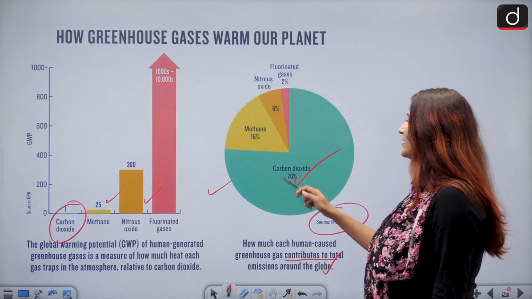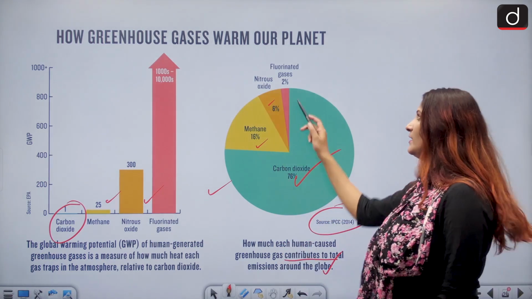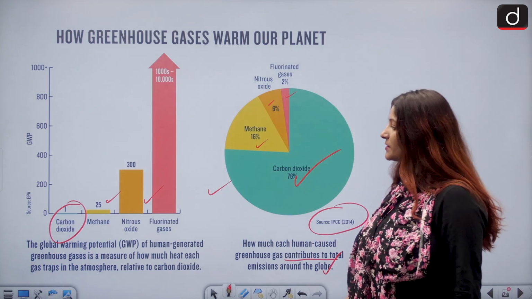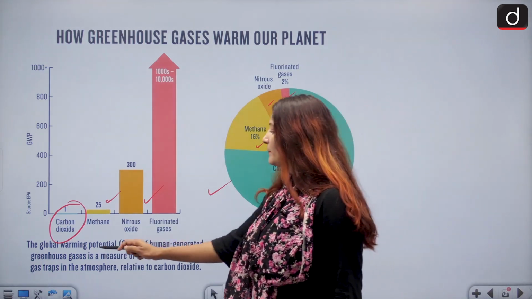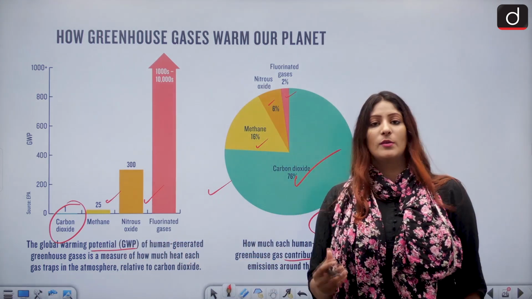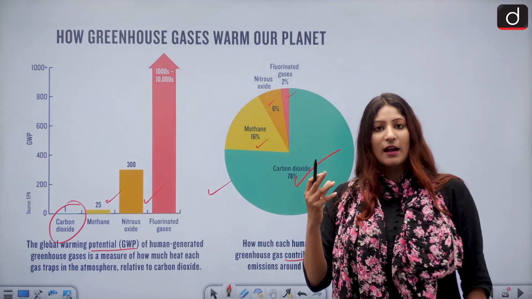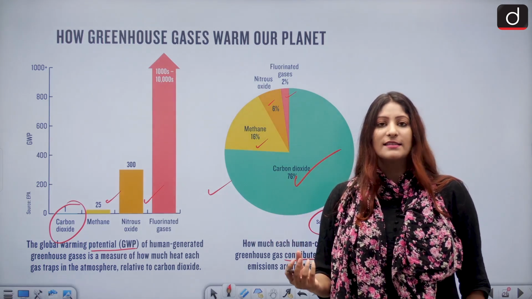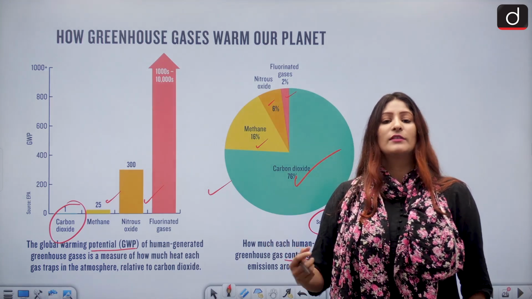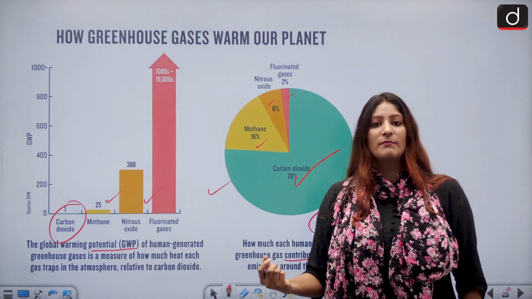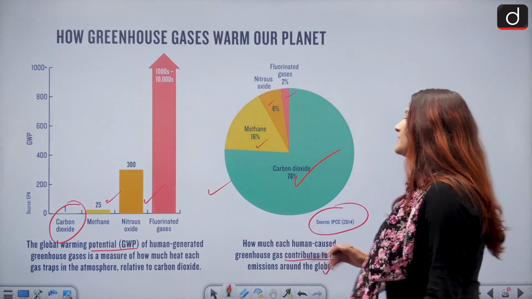Carbon dioxide is 76%, methane is 16%, nitrous oxide is 6%, and fluorinated gases 2%. This can also be because of the global warming potential of these gases. The global warming potential of any gas is the amount of heat it captures, in multiples of the heat that would be captured by the same amount of carbon dioxide. So remember, the benchmark is carbon dioxide.